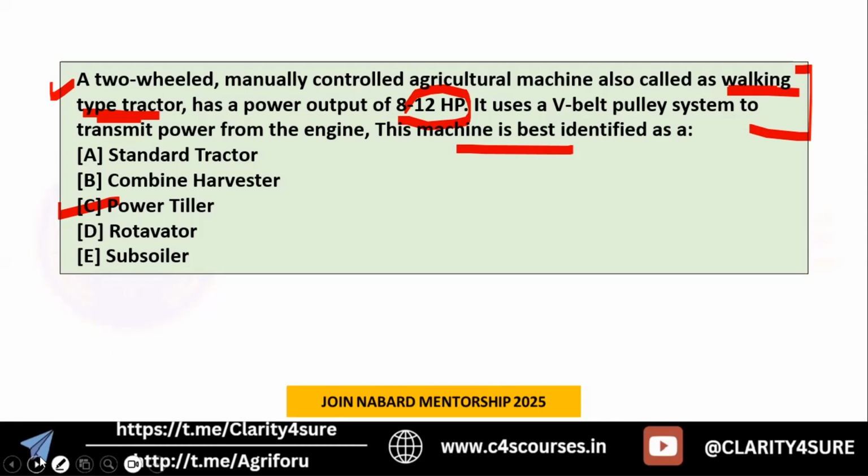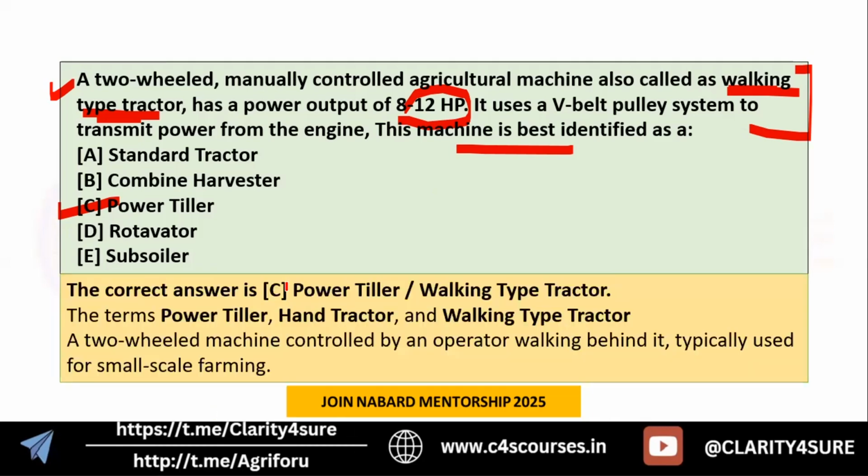We call the power tiller a working type tractor or hand tractor. These are different terminologies used for the power tiller. It is a two-wheeled machine controlled by an operator walking behind it, and for that reason it is called a working type tractor. It is typically used by small scale farmers.